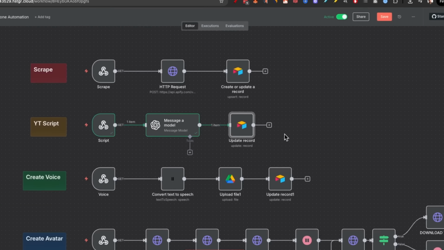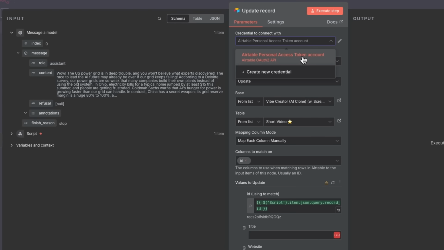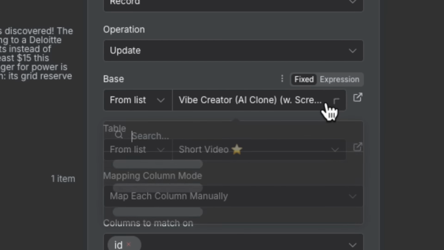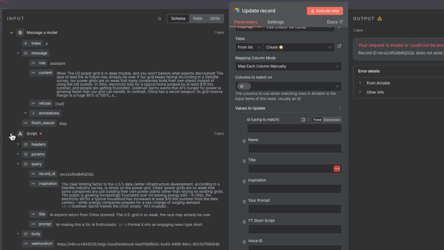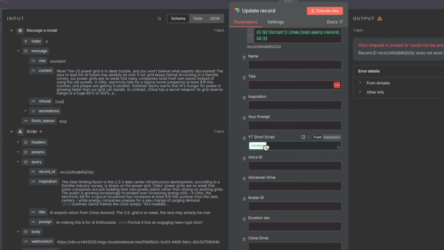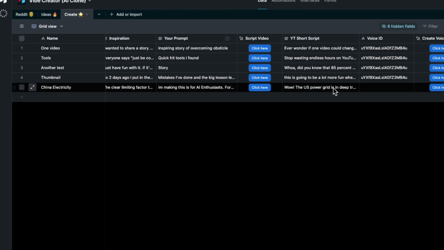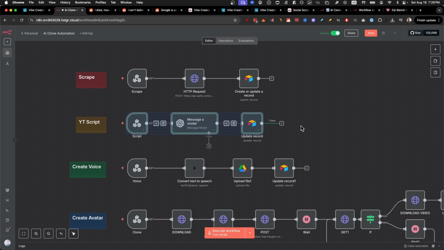But the final step of setting up the automation is the Airtable node. So just like before, select your personal access token, then just change the base right here. Then we just need the record ID from the script. You'll find it right here. And we need the YouTube short script that you find from the ChatGPT output, just like that. Execute the step and it should all be updated right here. Awesome stuff. You can now automate your script writing, but it's going to get crazier.